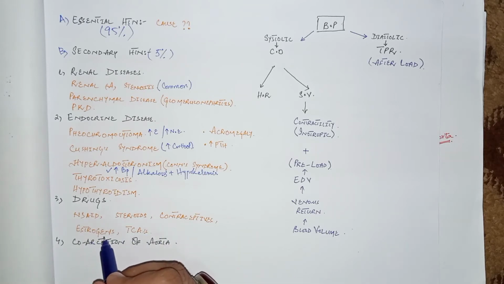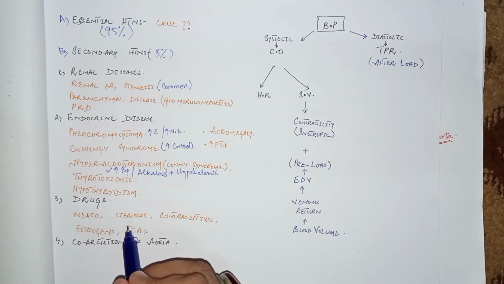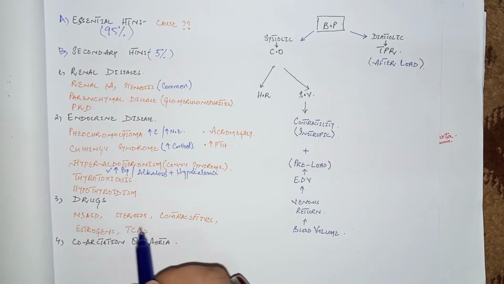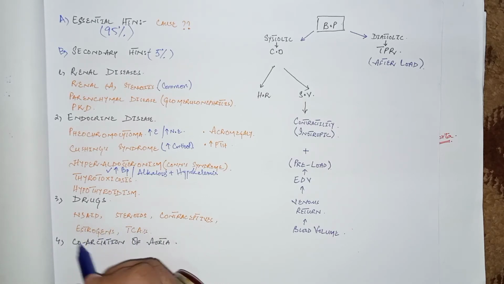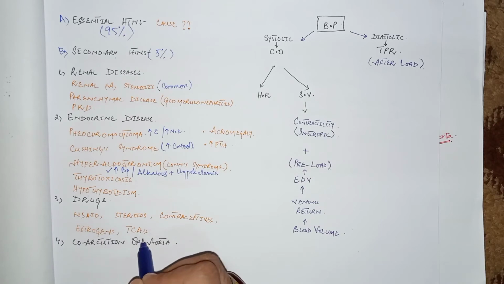because the estrogen basically increases the release of renin from the liver. So there is increased conversion of angiotensin 1 into angiotensin 2, and ultimately vasoconstriction occurs with an increased level of aldosterone because of high levels of angiotensin 2, so ultimately an increase in the blood pressure. The other drugs are tricyclic antidepressants. The other causes are coarctation of aorta, which